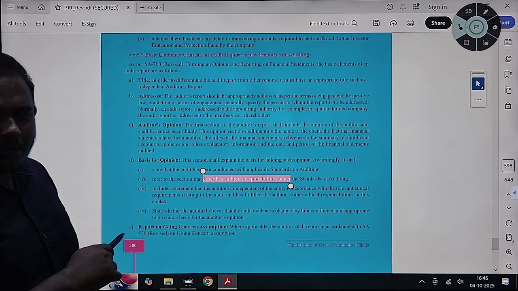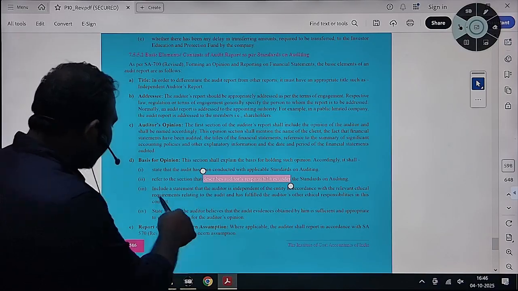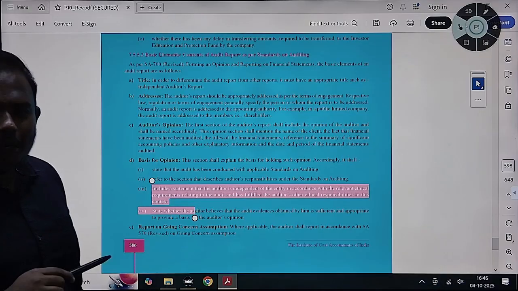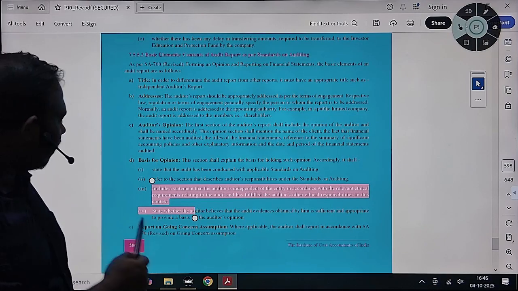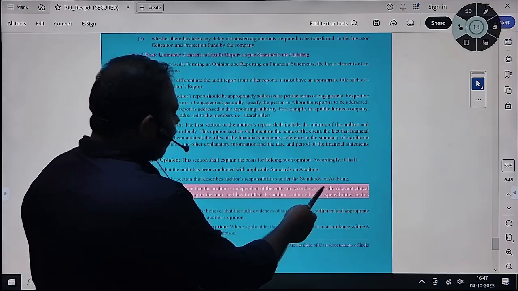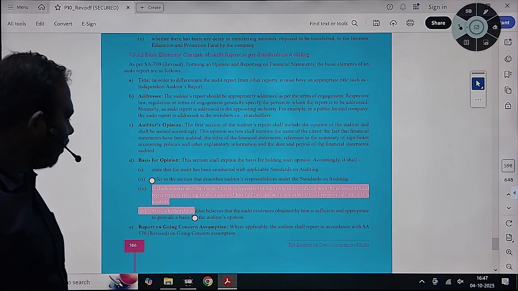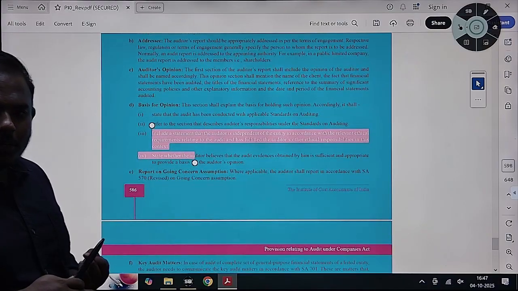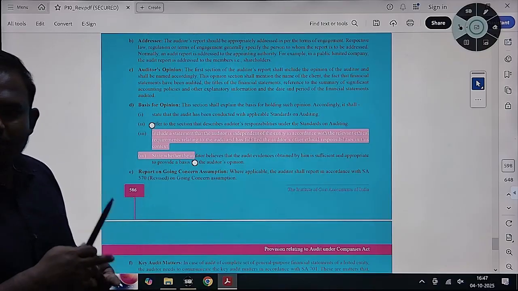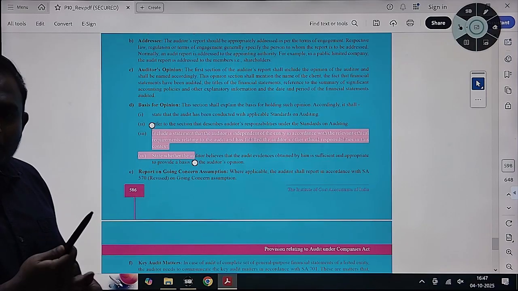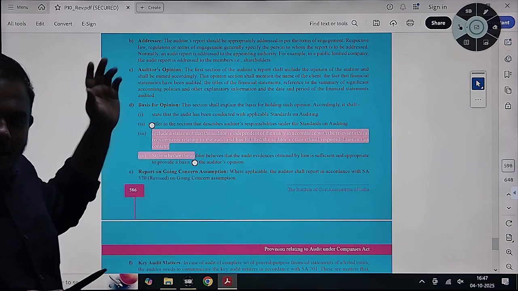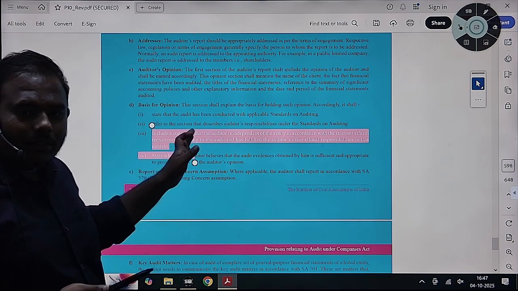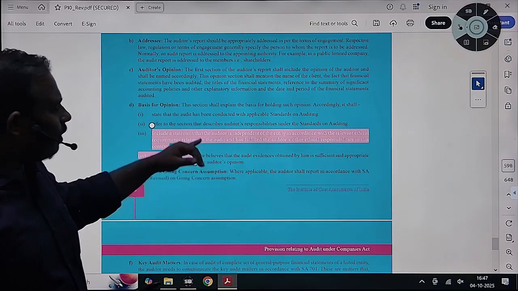auditor responsibilities have been mentioned as per standards on auditing, including a statement that we have conducted the audit as an independent auditor. We will mention, including a statement that the auditor is independent in accordance with relevant requirements and has fulfilled our ethical responsibilities, whatever they are: integrity, objectivity, professional competence and due care, professional judgment, professional skepticism, confidentiality, all those we have complied with.